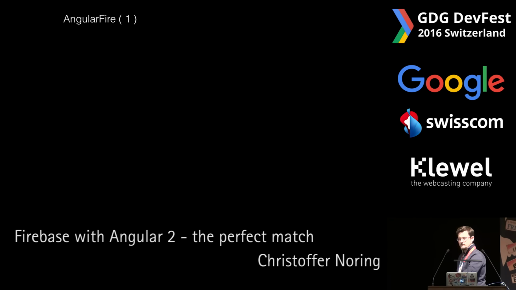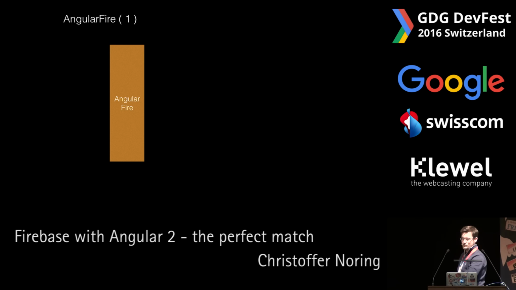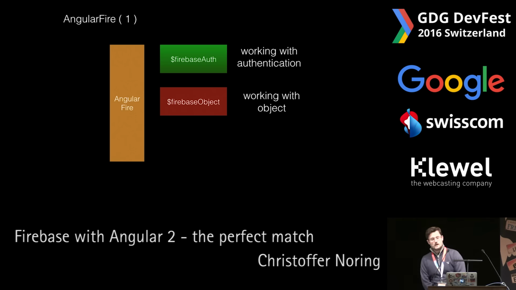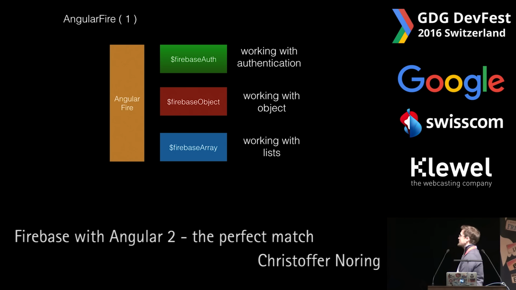So let's shortly cover what Angular 1 is able to do. We got Angular itself, and we got a service called $firebaseAuth, which deals with authentication. We got the $firebaseObject that deals with CRUD operations with the object. And lastly, we got the $firebaseArray, which deals with lists.